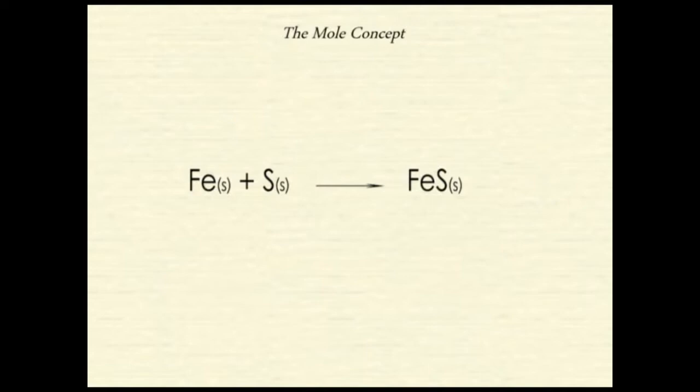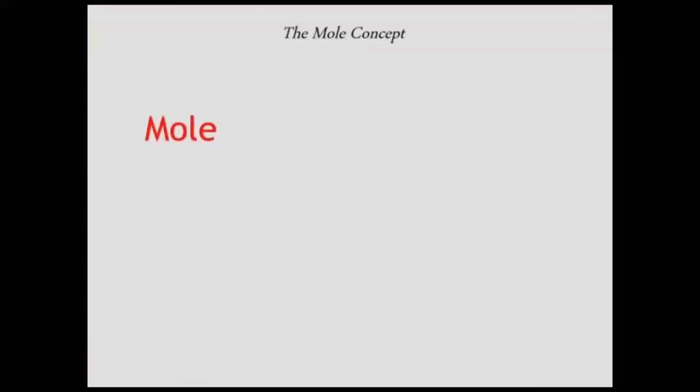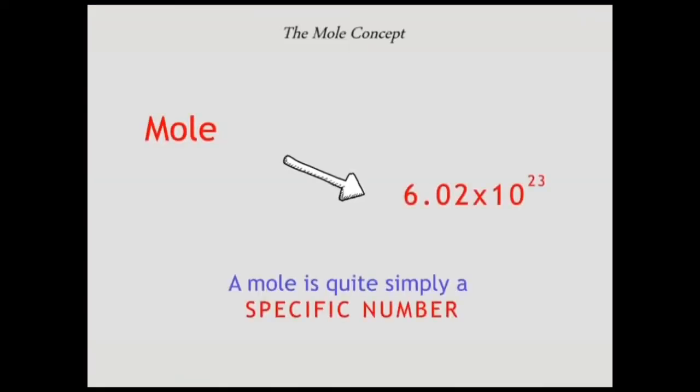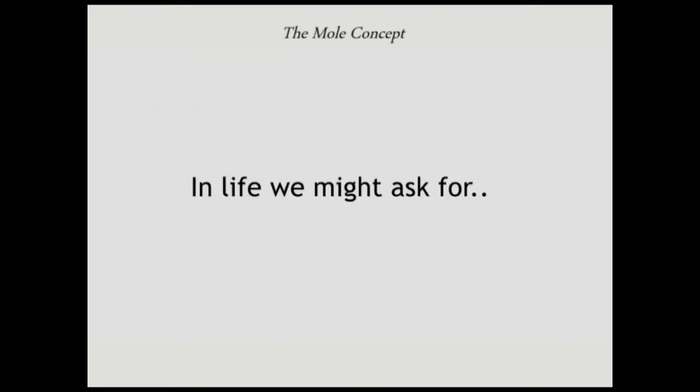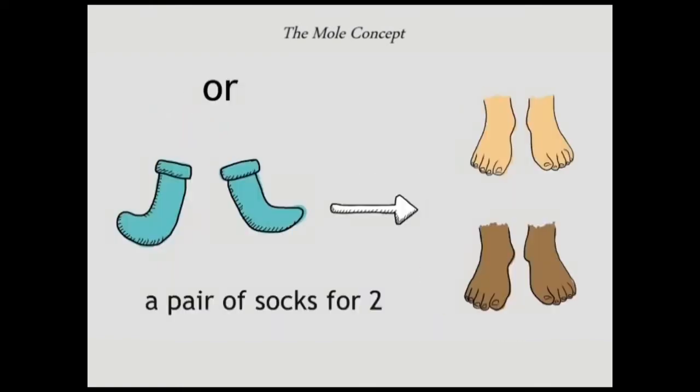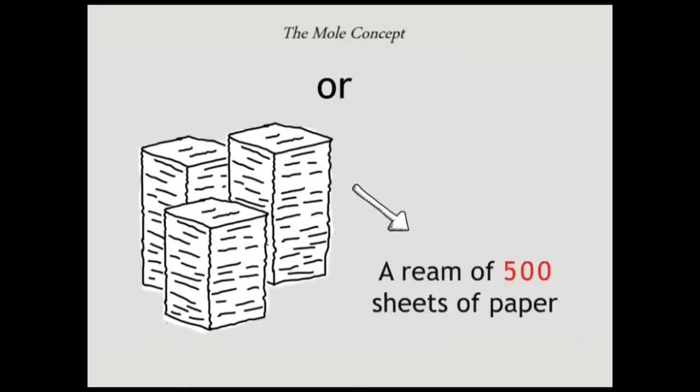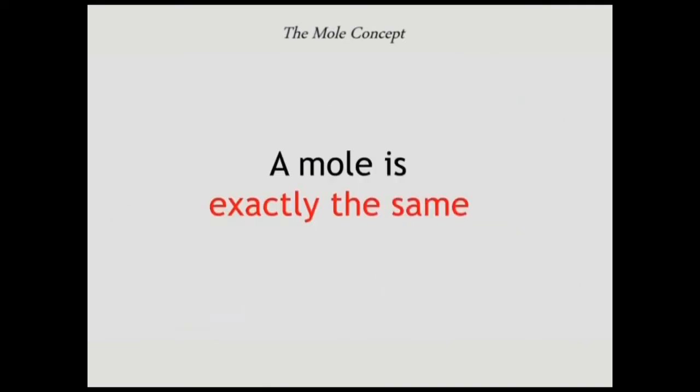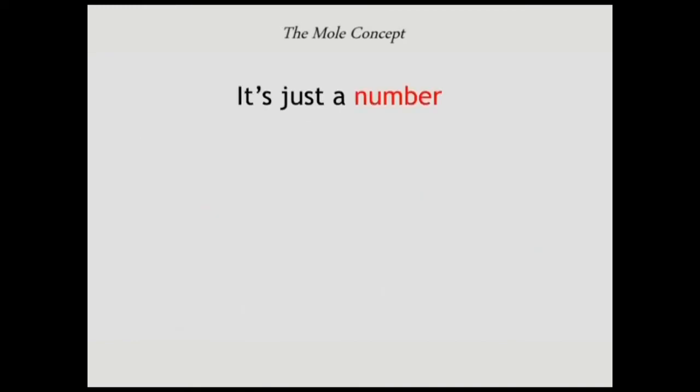And because we cannot count these atoms, we use the mole to represent a certain number of atoms, molecules or other particles in chemistry. So what is a mole? A mole is simply a specific number. In life, we might ask for 12, or a dozen, eggs, or a pair of socks for 2, or a ream of 500 sheets of paper. A mole is exactly the same. It's just a number, and it's precisely 6.02 times 10 to the power 23.